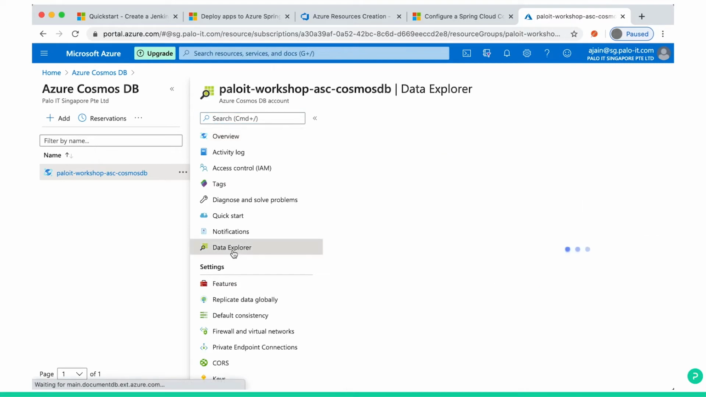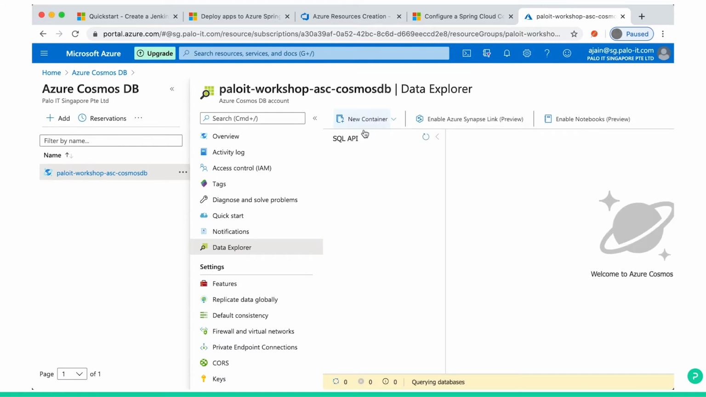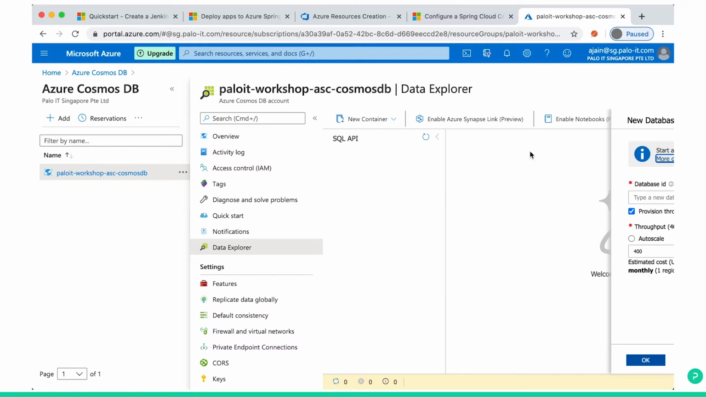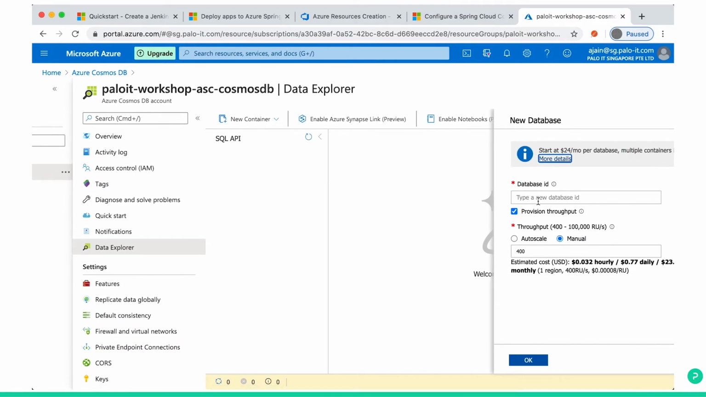I'll click here, Data Explorer. And I see there is no database. So I'll click here. Below you can see the new container. Go to new container, click, then create new database. Now you have to give your database ID, your name you can say. So I'll give commission-database.